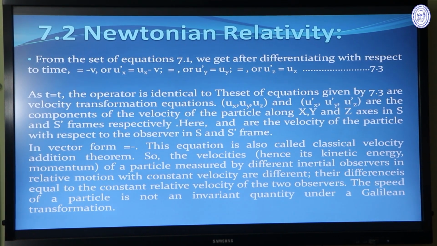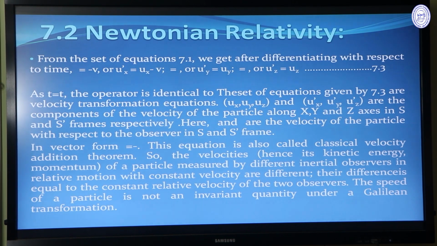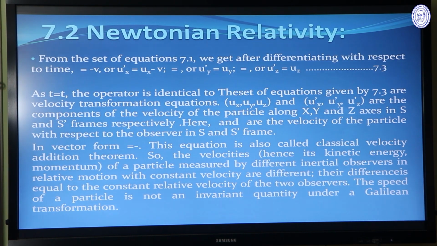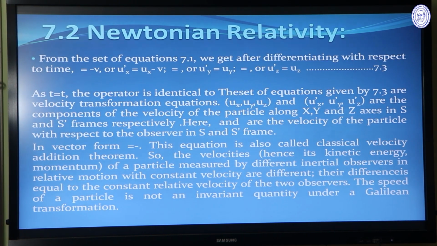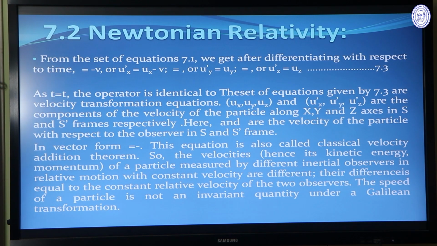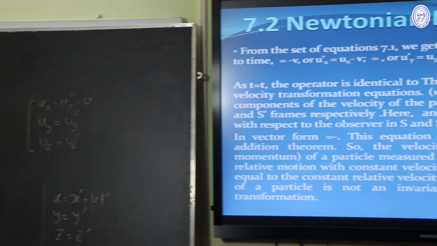But the velocity of the particle in the S and S dash frames is different: ux prime equals ux minus v, and ux equals ux prime plus v. This set of equations is called the velocity transformation equations.